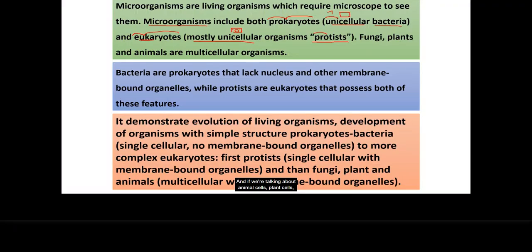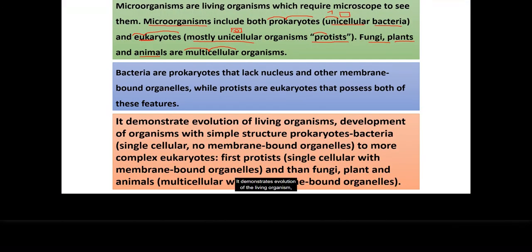And if we're talking about animal cells, plant cells, and fungi, these are all examples of multicellular organisms. It means the body of fungi, plants, and animals is made up not of only one cell, but several cells, a lot of cells. Bacteria are prokaryotes that lack a nucleus and other membrane-bound organelles, while protists are eukaryotes that possess both of these features.